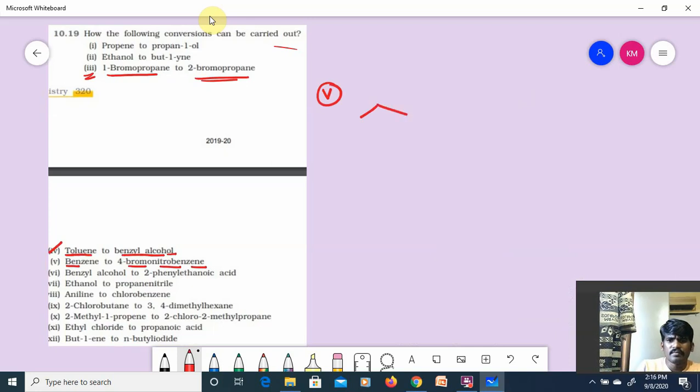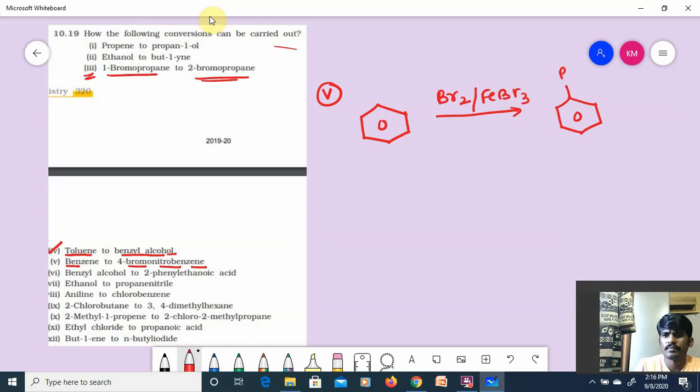Benzene, right? I have taken benzene and I should convert it into 4-bromo-nitrobenzene. Br2 with FeBr3. What will I get? Bromobenzene. And then I have to introduce the nitro group. What will I take? Concentrated HNO3 plus concentrated H2SO4, the nitration mixture.